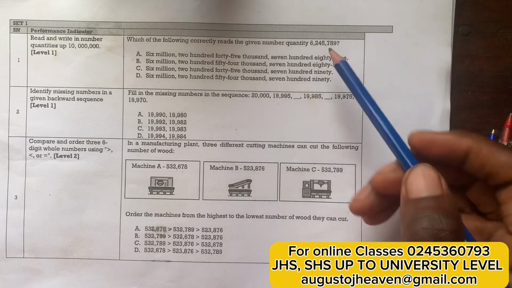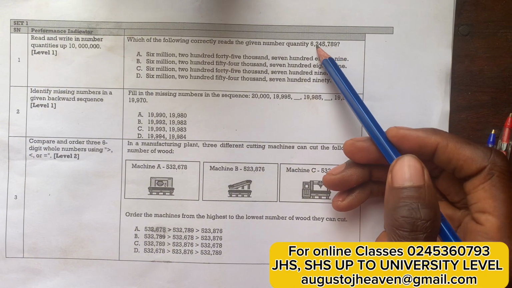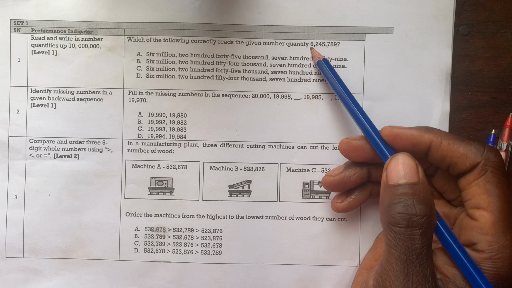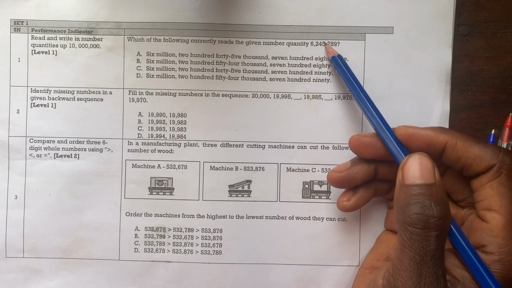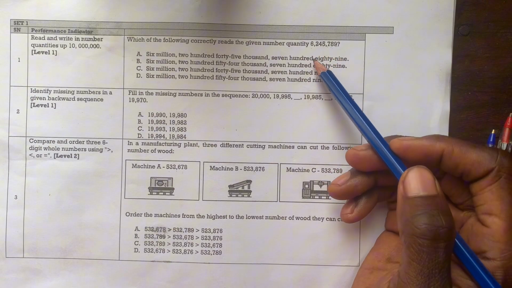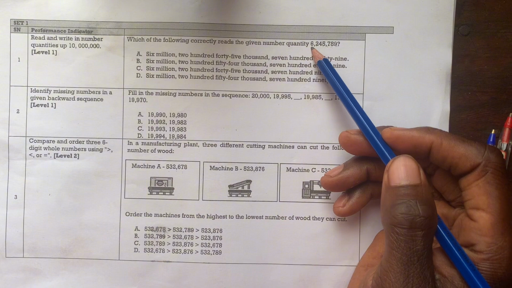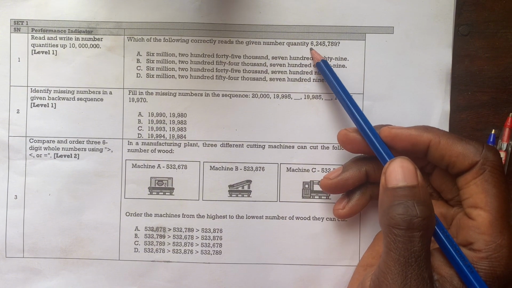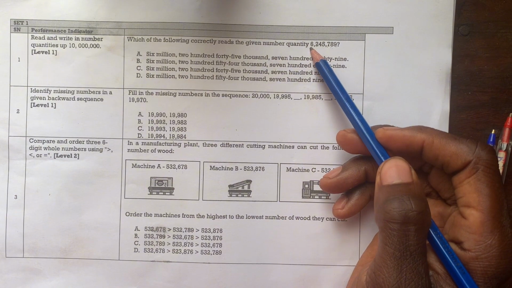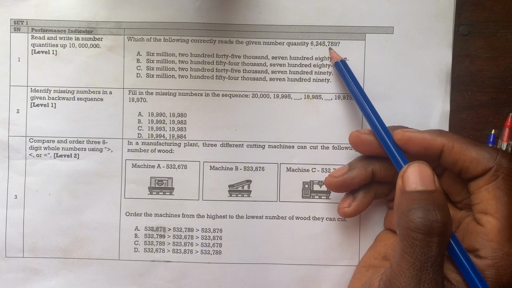So we have 1, 2, 3, 4, 5, 6. We have 6 digits after the 6, so it means that the 6 is in the millions position. So this one is simply 6 million. Then we have 245, then that is 789.